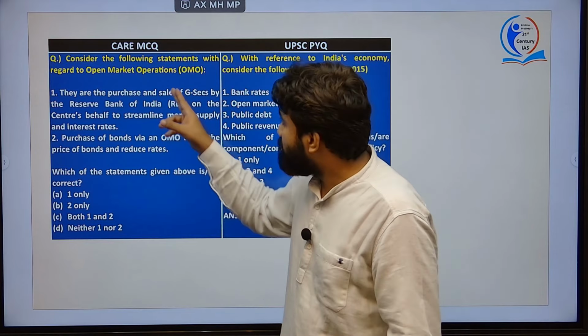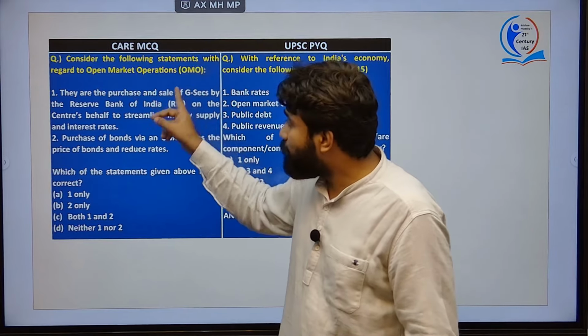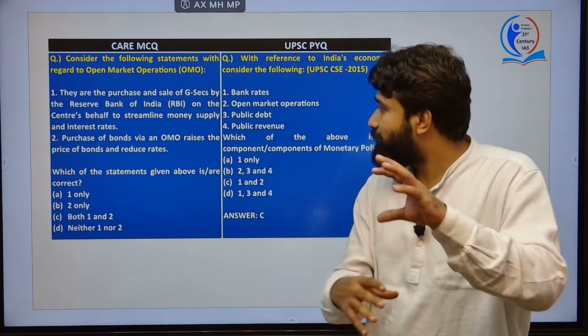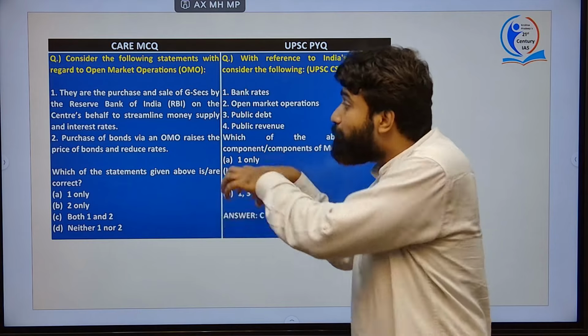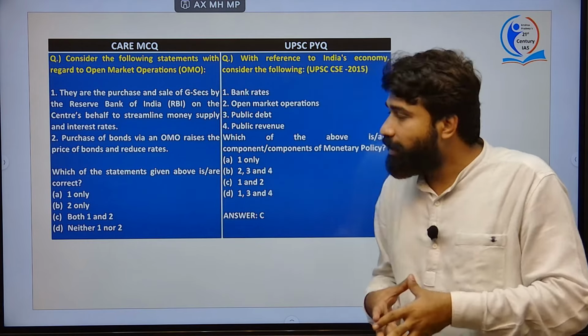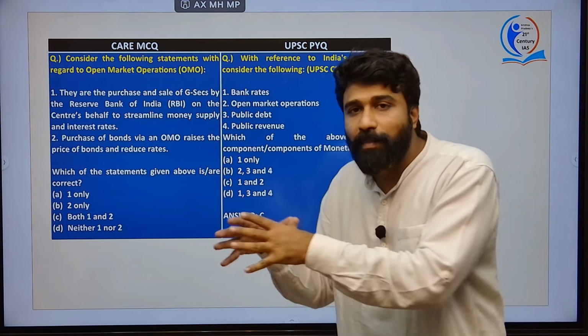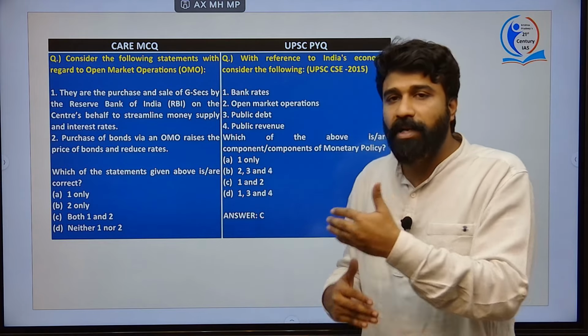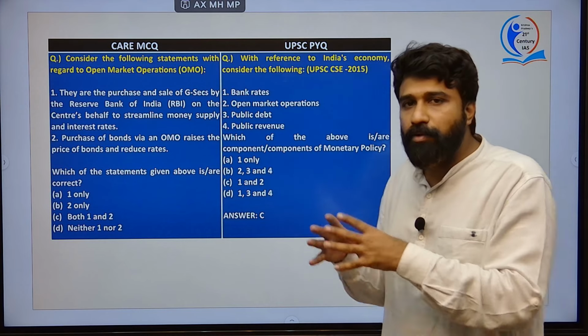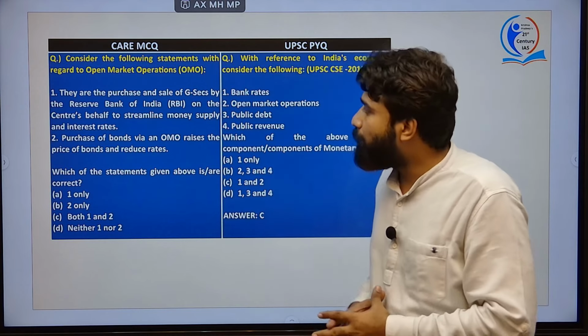They are the open market operations. Regarding open market operation, they are the purchase and sales of government securities by the Reserve Bank of India on the Centre's behalf, to streamline money supply and interest rate. To streamline money supply and interest rate, because when the money is supplied so much, to cut the supply of money, the RBI utilizes this instrument called open market operation.